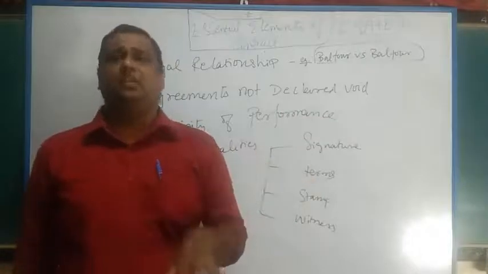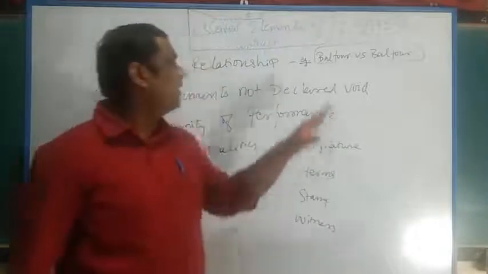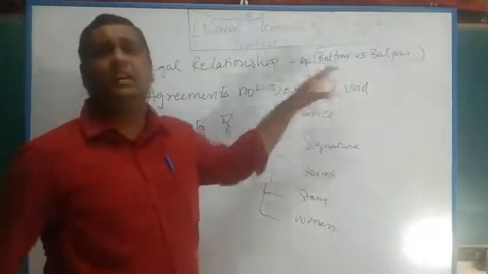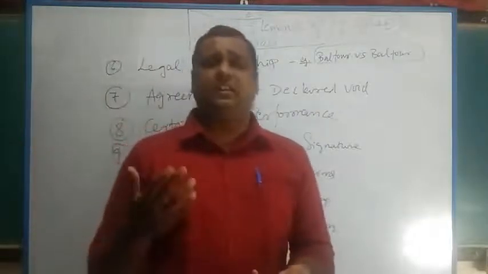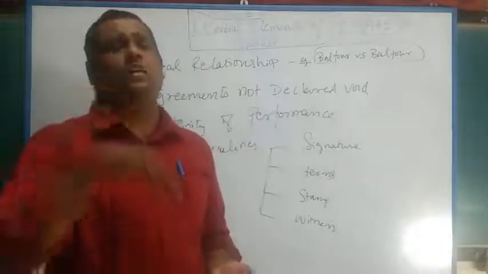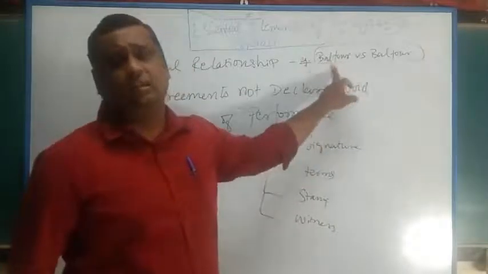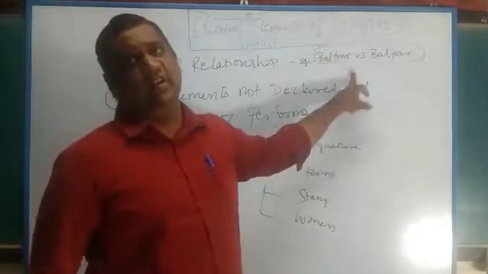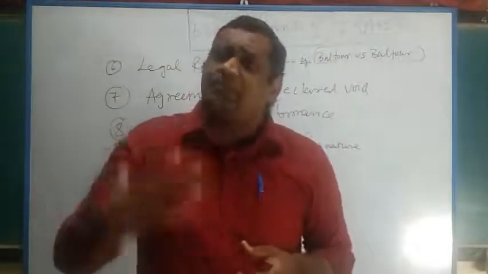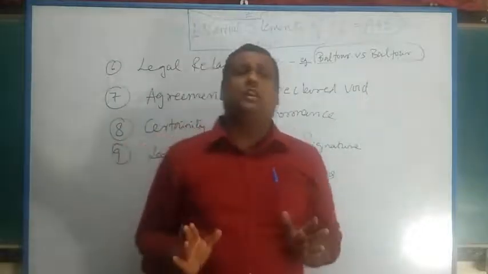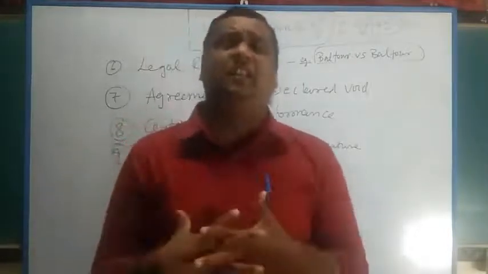The wife filed a case in the court of law stating that this particular maintenance amount has to be continuously paid. But the court said that this is purely a husband-wife relationship, purely a personal relationship. Agreements of such a personal domestic nature cannot come to the court of law. Only defined legal relationship contracts can come to the court, not personal domestic contracts. Therefore, as a part of the Balfour case, we infer that the terms and conditions of the contract have to be able to define a legal relationship between the parties. You cannot always have a personal relationship defined in the contract.